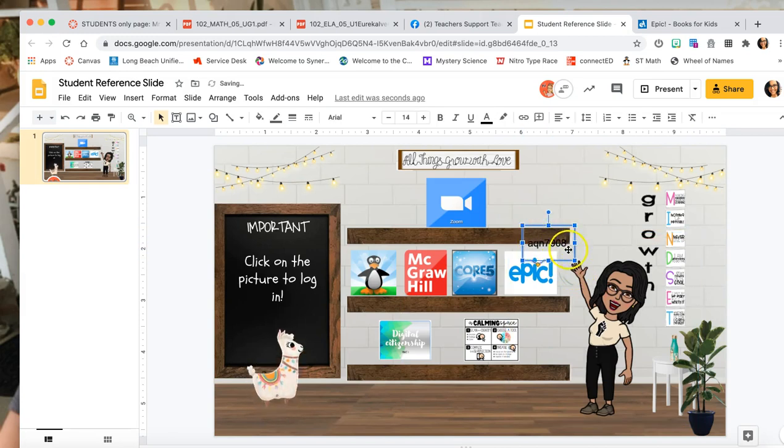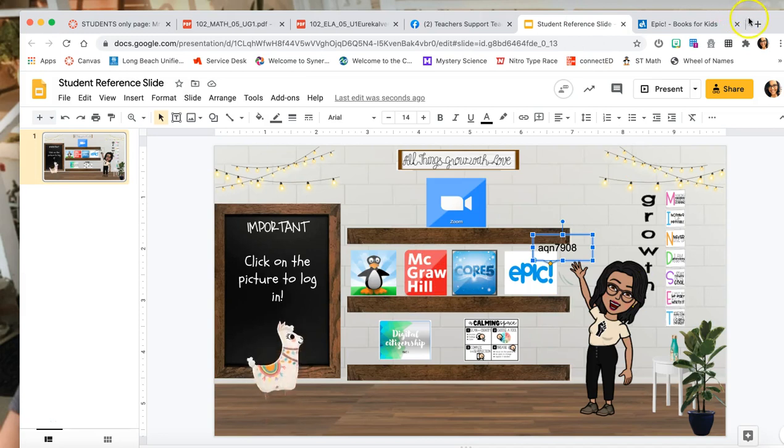Now, the reason why I have my little call out box is simply because that way the kids who maybe did not write down what our Epic login information is, in case they don't have it, they can have it here handy. Now, you can do this any way you want to. I'm just going to leave it here for now. I'll fix it a little bit more later just because of the video. So, okay. Now, the question that a lot of you were asking me is, how did I link these buttons? Well, let me show you.